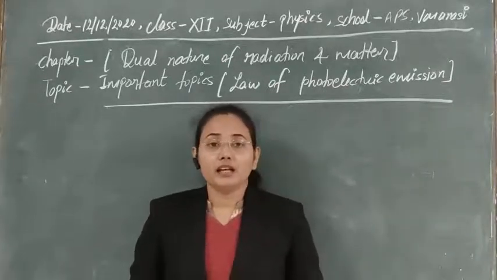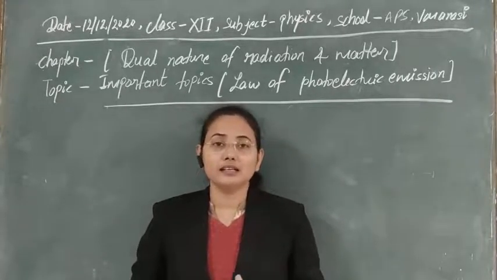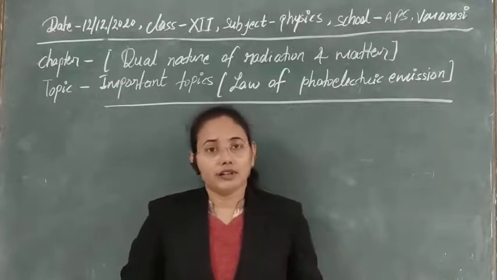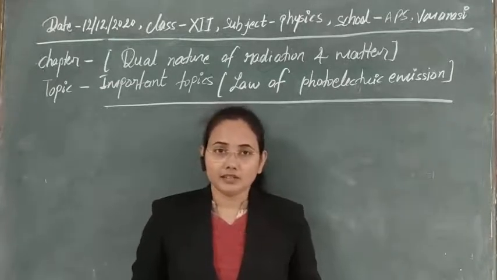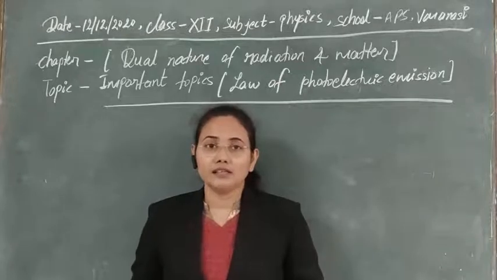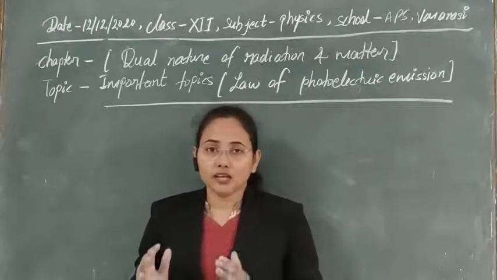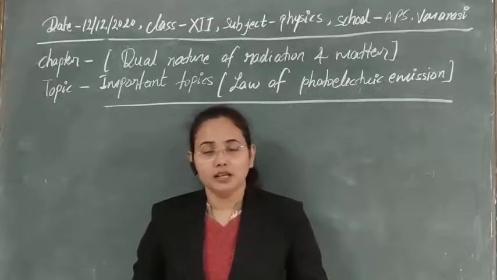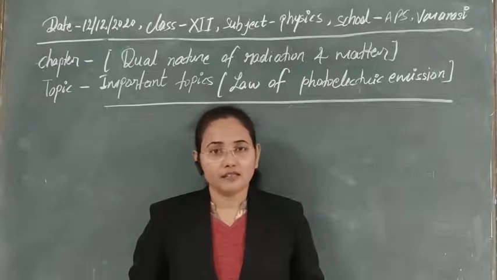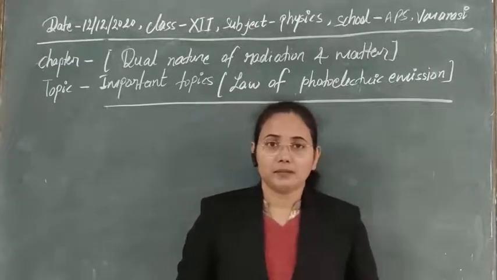When light of suitable frequency falls on a metallic surface, there is emission of electrons from that surface, and with the help of those electrons you will get current in a circuit. That current is known as photoelectric current. This effect is known as photoelectric emission. It means that due to light radiation, if electron emission is taking place, then that is known as photoelectric emission.